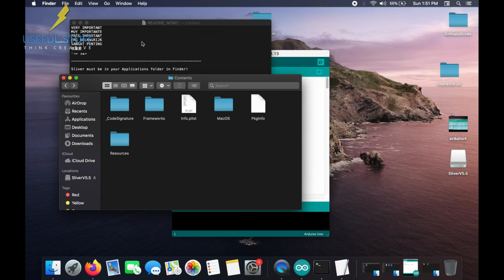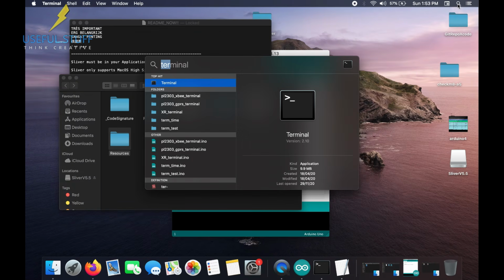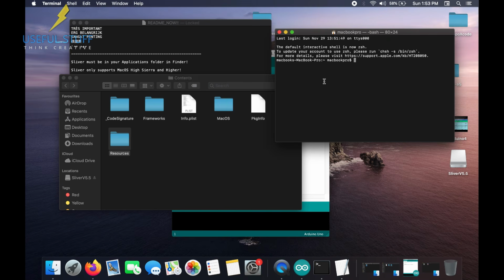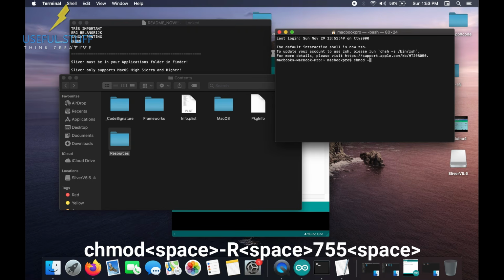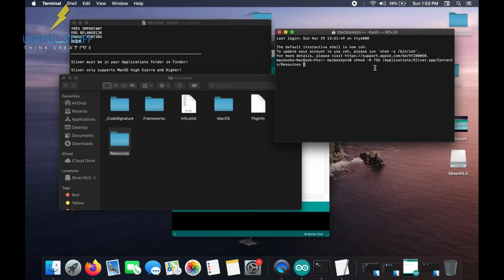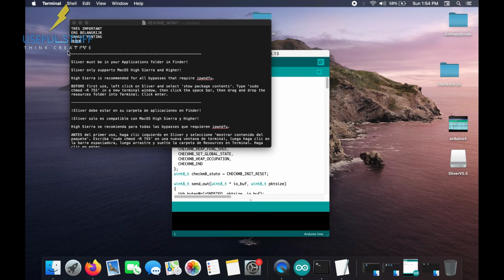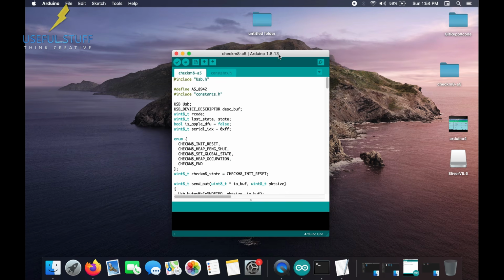Now open the terminal, and we will need to execute just one line of code, and that's it. The line of code is also there in the readme file, so you can just copy paste it, but I'll just type it: chmod space -R space 755, and then we will drag and drop the resources folder and press enter. That's it. Your line of code has been executed successfully. Now we are all set. You can close all the windows, we don't need them at all. Just keep the Arduino file open, and we will upload the code to our Arduino right now.